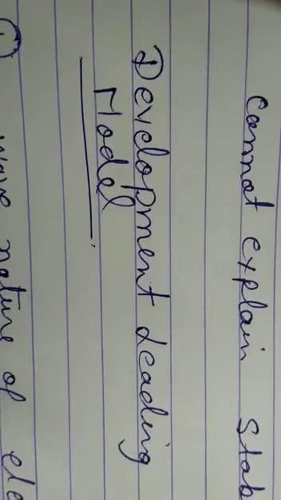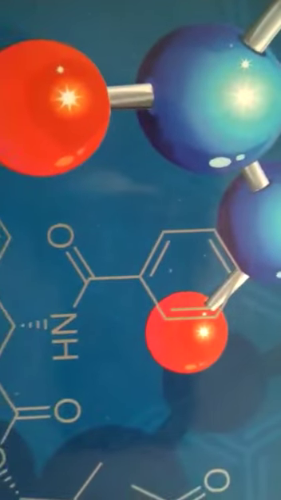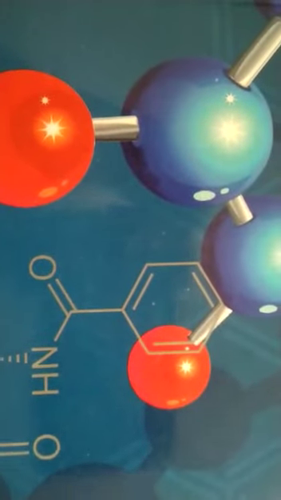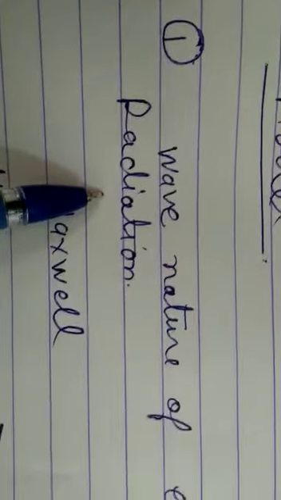In order to improve the Rutherford atomic model, two new concepts played a major role, and these are the wave nature of electromagnetic radiation and the particle nature of electromagnetic radiation. So first we talk about the wave nature of electromagnetic radiation.